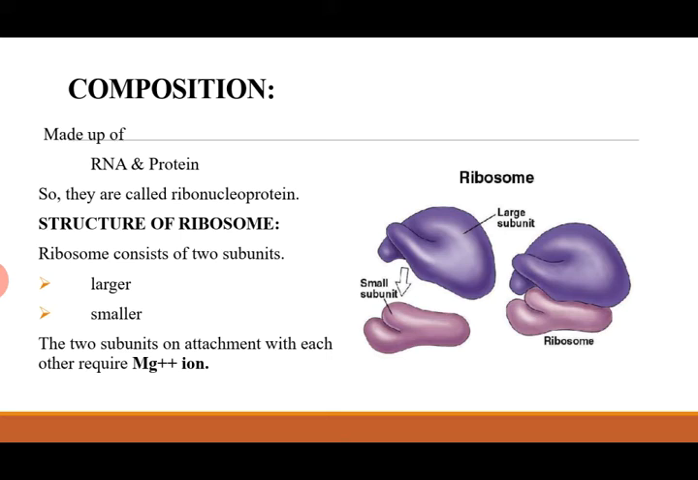Ribosome has two subunits. One is the larger subunit and the second one is the smaller subunit. As you can see in the diagram, the larger subunit and the smaller subunit. The attachment of the two subunits is controlled by magnesium ion. Remember that, and it is important, the two subunits on attachment with each other require magnesium ion.